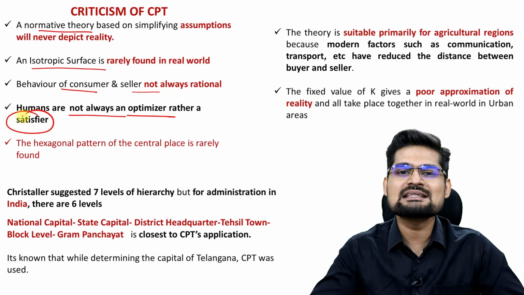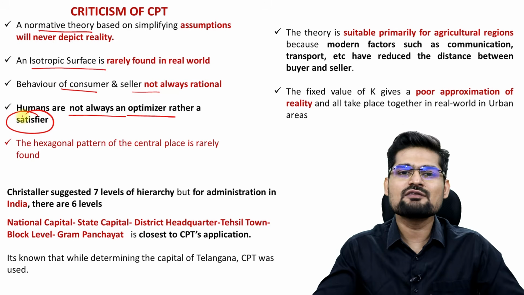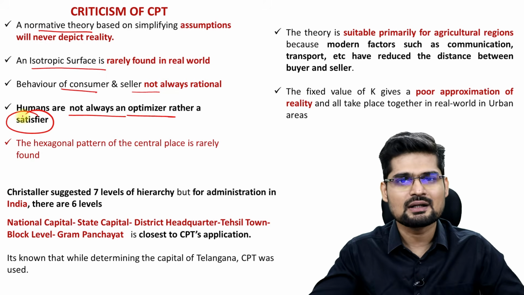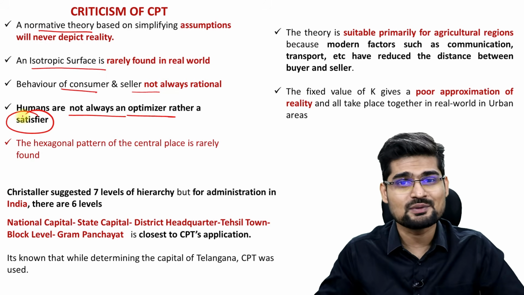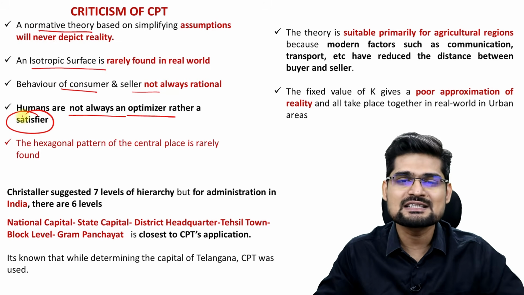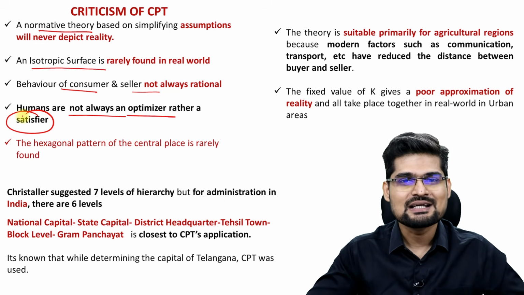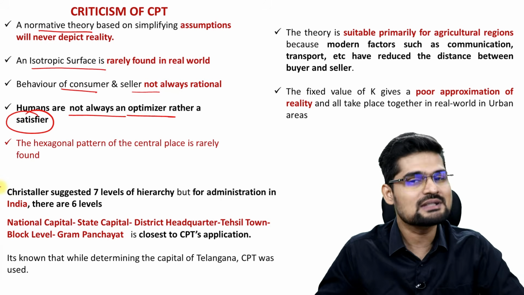Normally, human beings get satisfied with things that are available around themselves. They would not necessarily travel for everything they want in today's world. And many things have changed with technology. Everything is now at the doorstep today. Right? People don't travel to other cities or other central places for buying a particular good or service. Now goods and services are coming home. So the entire central place theory has changed now in today's world, isn't it? That's where the criticism comes in.